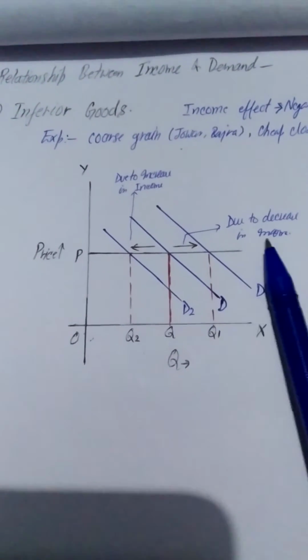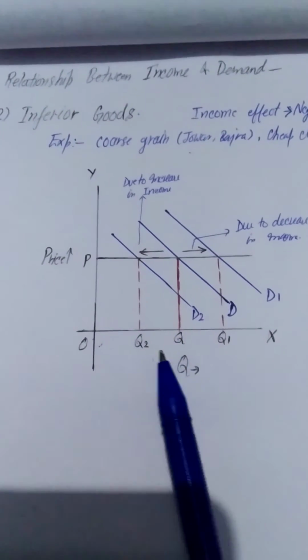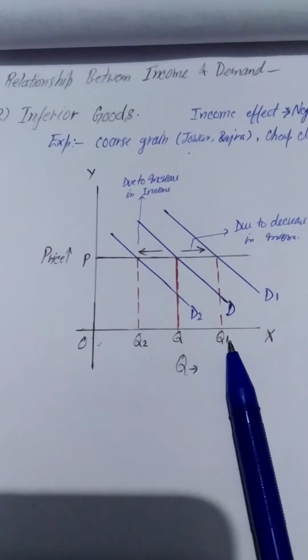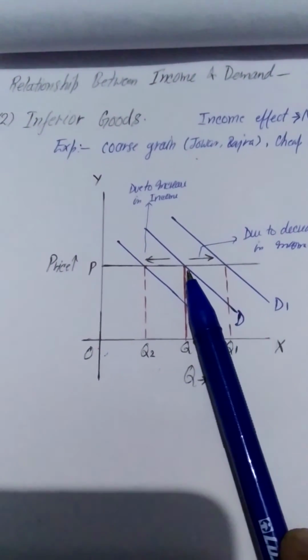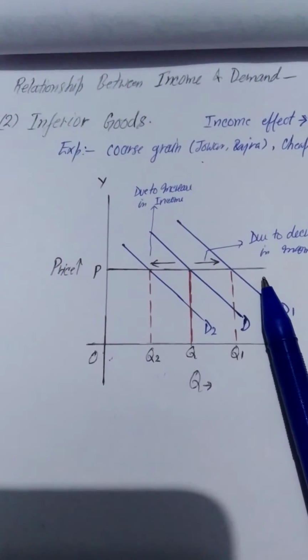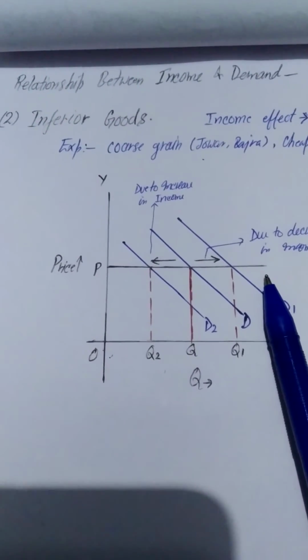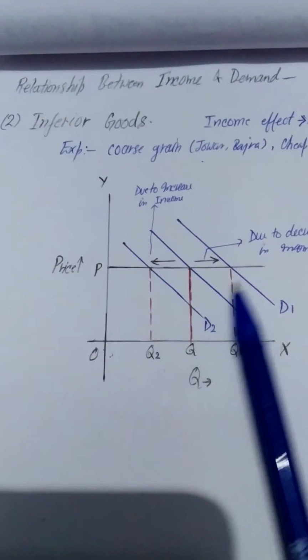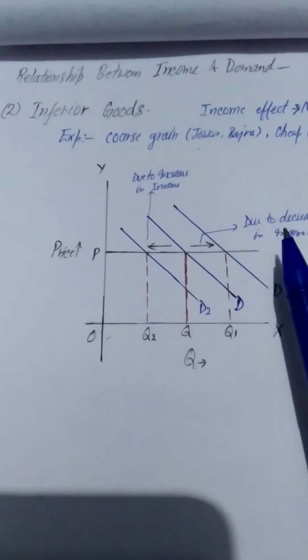So due to the decrease in income, the demand for these things will increase from OQ to OQ1. So the demand curve will be shifted towards the right, or forward. It shows the shift of the demand curve because of the income change of the consumer.